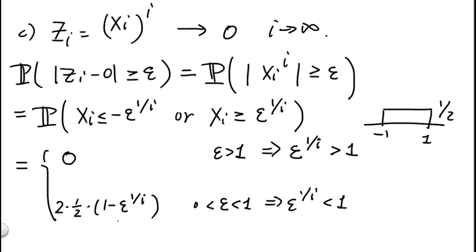Okay, so in order to prove this quantity converges to 0, we simply have to justify why epsilon to the 1 over i converges to 1 as i goes to infinity.